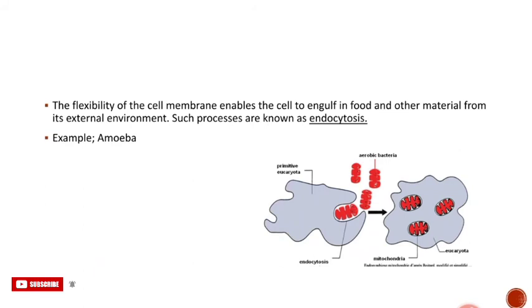The flexibility of the cell membrane enables the cell to engulf food and other material from its external environment. Such a process is known as endocytosis. Example, amoeba. In this figure, a primitive eukaryotic cell has engulfed aerobic bacteria through the process of endocytosis.